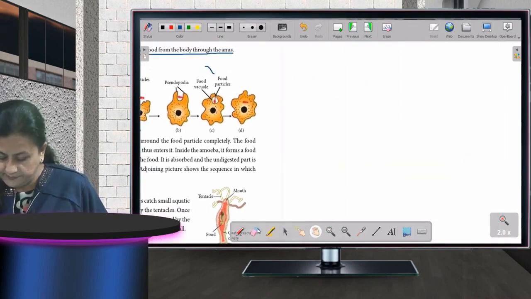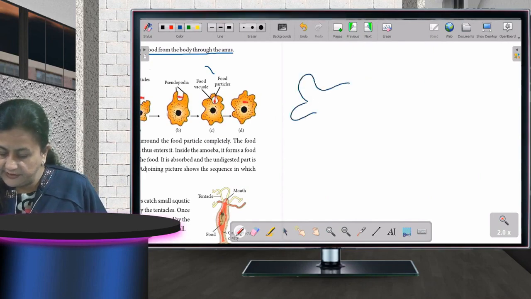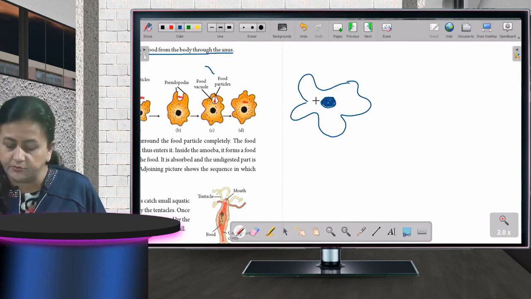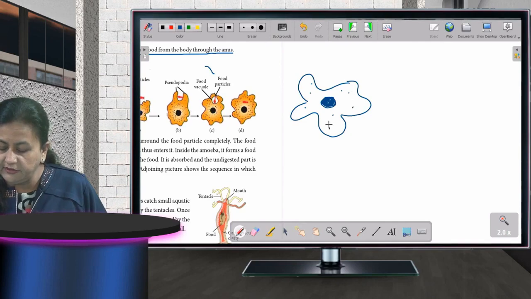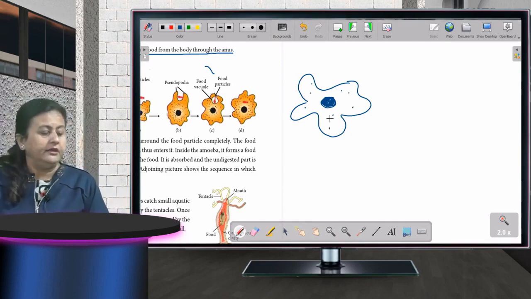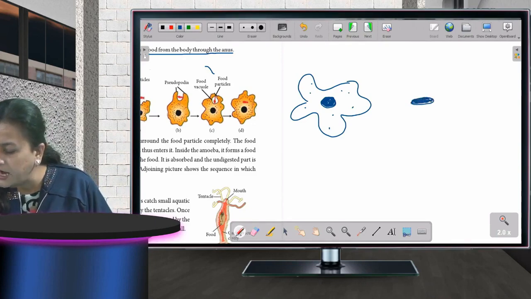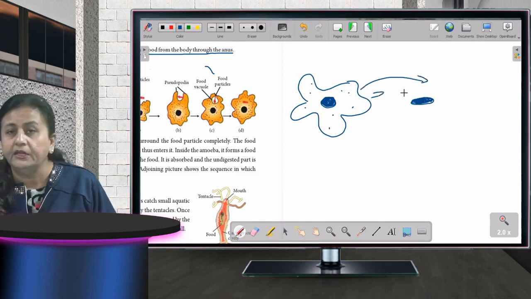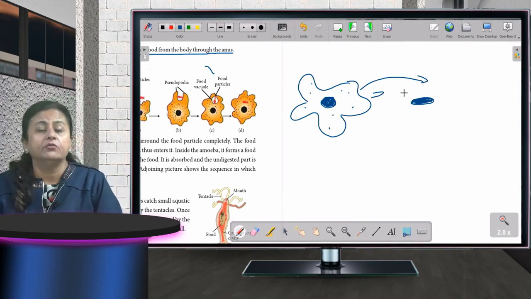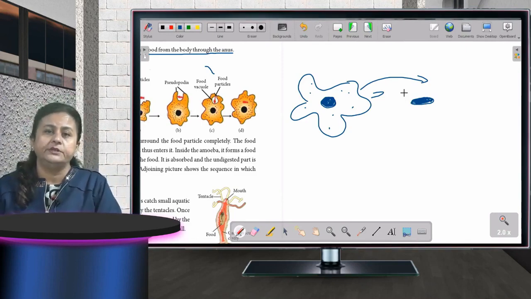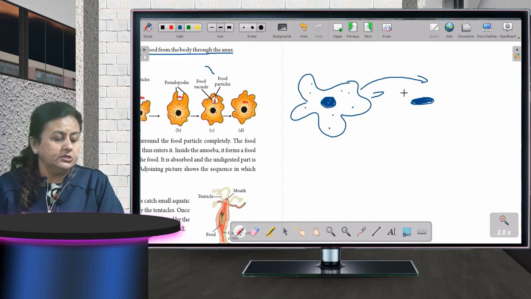Okay, see, it's sort of like this. This is an amoeba and this has got a nucleus. The amoeba has got a nucleus and small things are there. This is cytoplasm. Now what happens when, suppose the food is here. The food is lying over here. What will happen? It will start moving towards the food with its finger-like projection. With its finger-like projection, that is called false feet, and we pronounce that word as pseudopodia.